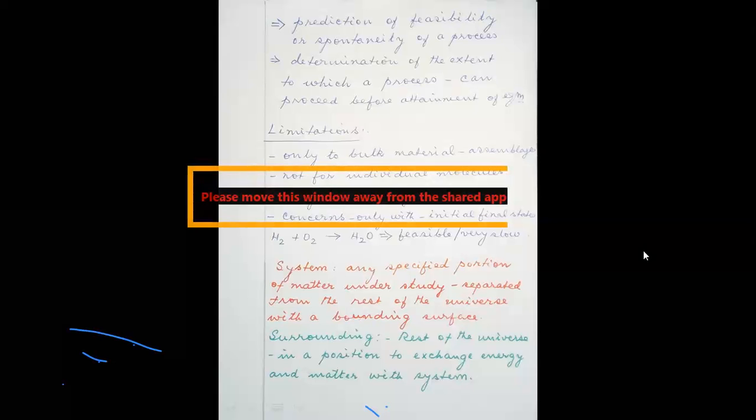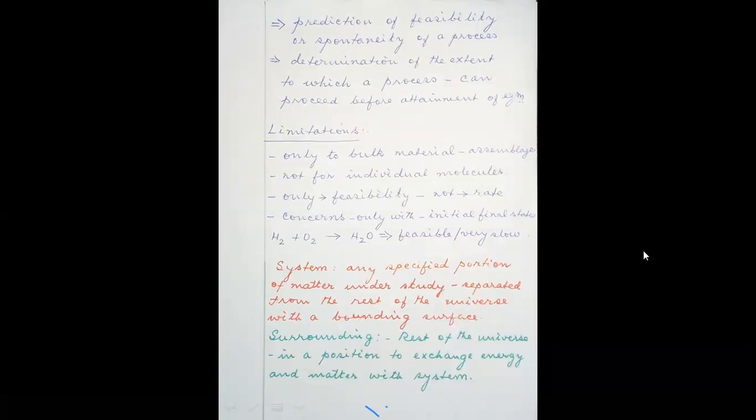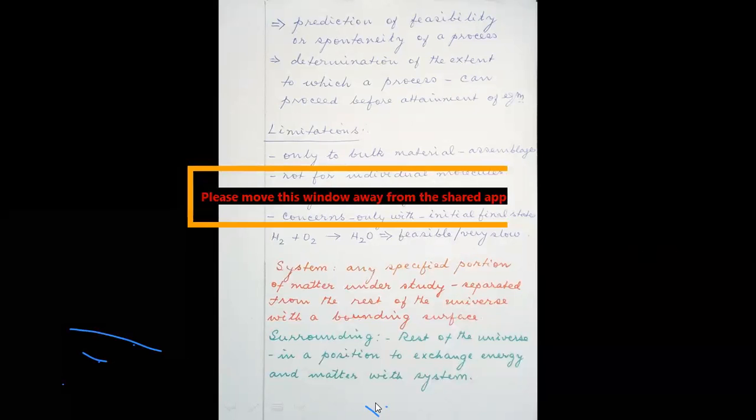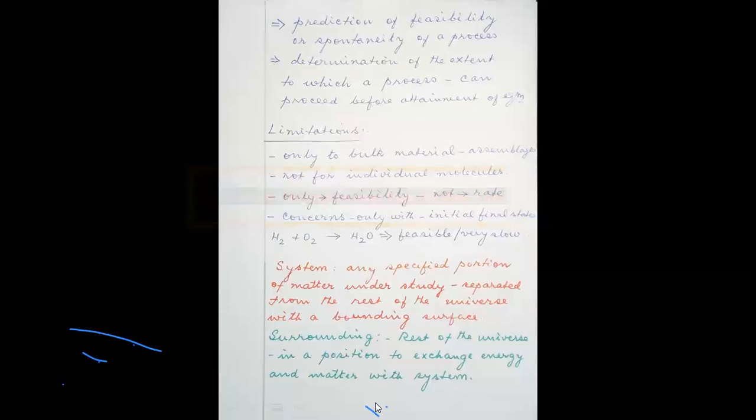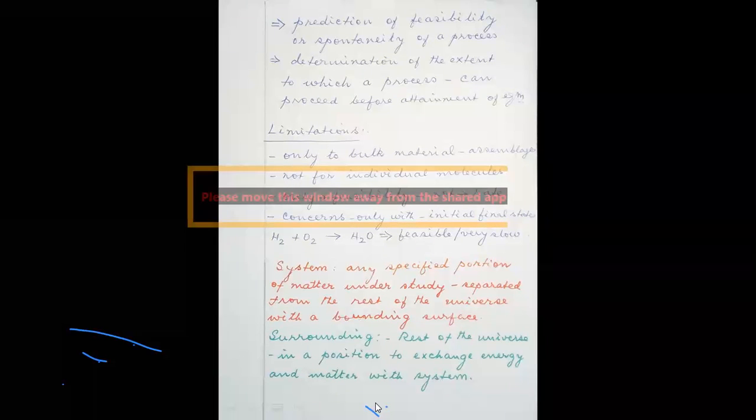So the system is any specified portion of matter under study which is separated from the rest of the universe with a bounding surface. Bounding surface means a margin or a boundary which can separate the system and the surrounding. Actually, the energy exchange or matter exchange or work done, these are all taking place only on the boundaries.